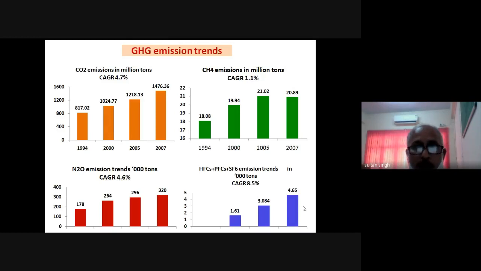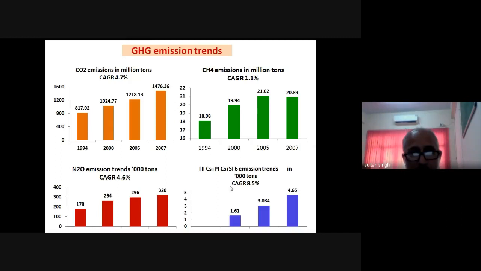If you see, in 1994 we were having 18 diagram, then 20, 19, then 21, then 20. So this is the trend of how the different greenhouse gases were produced or emitted in our country. Here you can see the methane, and then here the nitrous oxide, and here again the carbon dioxide. This is how the methane and the other gases are increasing or decreasing over the different years.